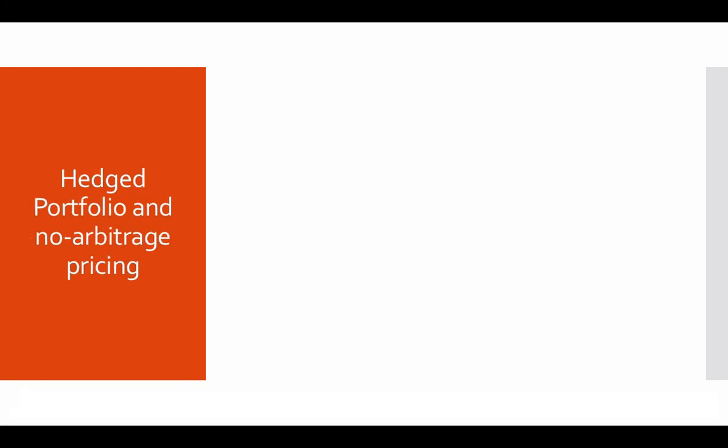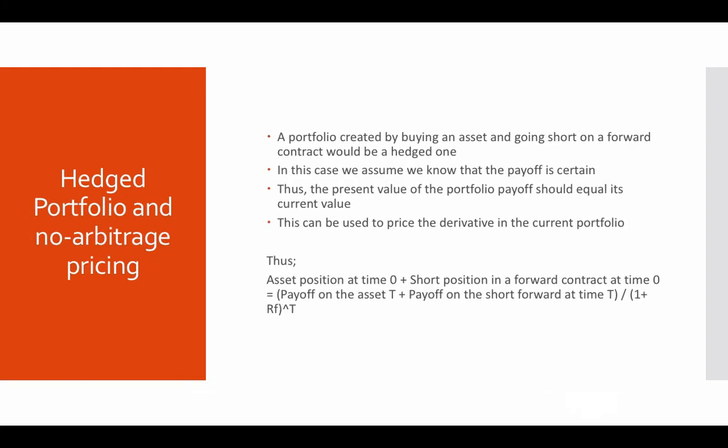Hedged portfolio and no arbitrage pricing. Now, a portfolio created by buying an asset and going short on a forward contract would be known as a hedged portfolio. In this case, we assume that we know the payoff is certain. Thus, the present value of the portfolio payoff should equal its current value. This can be used to price the derivative in the current portfolio.